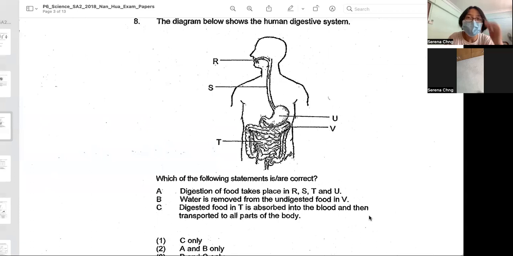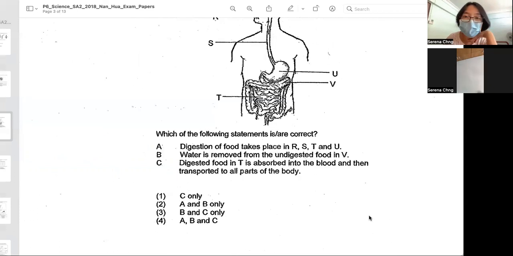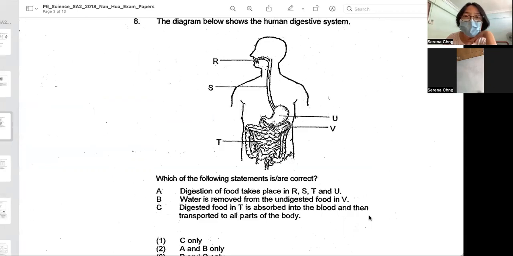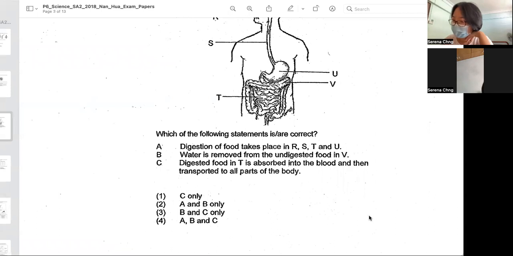Now we'll look at question 8. The diagram shows the human digestive system. Which of the following statements is or are correct? Okay. R is the mouth. Okay, correct. And now let me look. Digestion of food takes place in the mouth, R. The gullet, no. So this is wrong. Okay, so statement A is wrong.